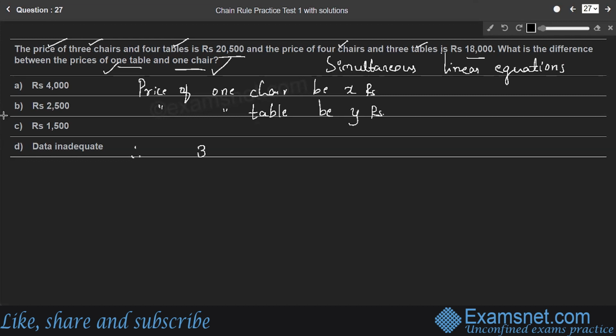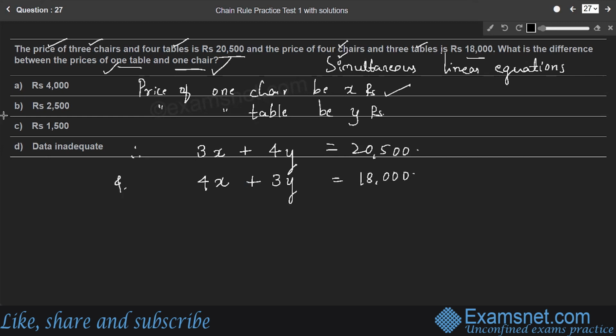Therefore, 3X plus 4 tables price, 4 into Y, becomes 20,500 rupees. And the price of 4 chairs: each chair is X rupees, so 4 chairs becomes 4 into X rupees plus 3 tables, 3 into Y, becomes 18,000 rupees.